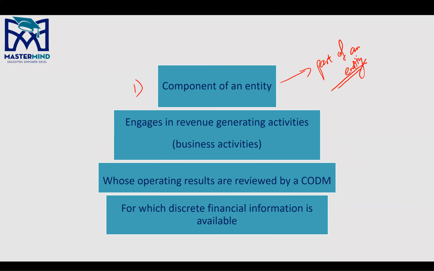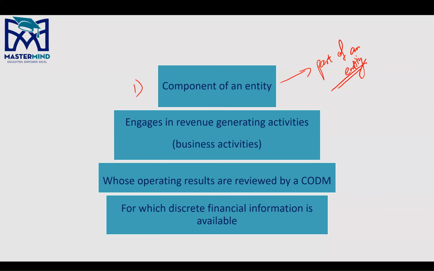Okay. Number one. Number two, it engages in revenue generating activities. That means for revenue generation, you need to incur some expenses, you need to have some assets, you need to probably incur some liability, right? Basically to finance whatever operations you want to pursue.